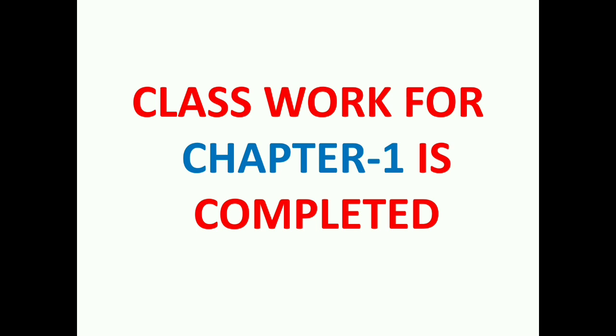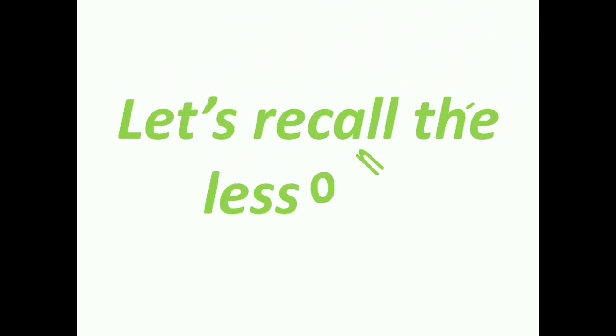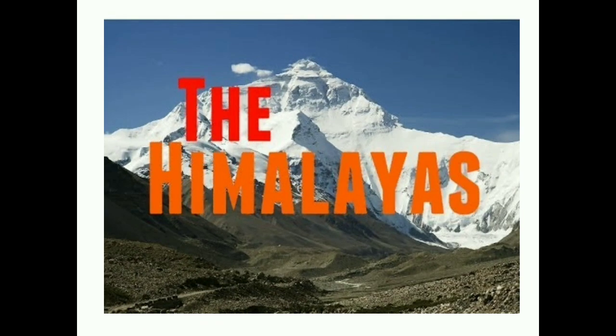So children, your classwork for chapter 1 is completed. Next we are going to recall chapter 1, physical features of India. What's the first topic actually? Mountain ranges. It is all about the Himalayas here. What is a mountain range? A chain of mountains is called a mountain range. You know that there are many mountain ranges in India, right? But the Himalayan mountain range runs from west to east, right?